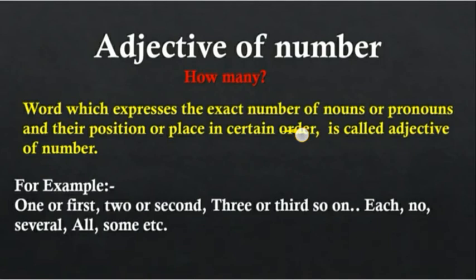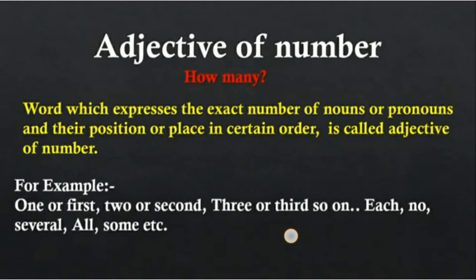Adjective of quantity tells you approximate number, whereas adjective of number tells you exact number, the correct number of nouns or pronouns. Example, one or first, two or second, three or third, and so on. Each, no, several, all, some are examples of adjective of number. Here in this example, one, two, all are cardinal numbers. You have all studied in math ordinal numbers like first, second, third, fourth. These are the ordinal numbers.